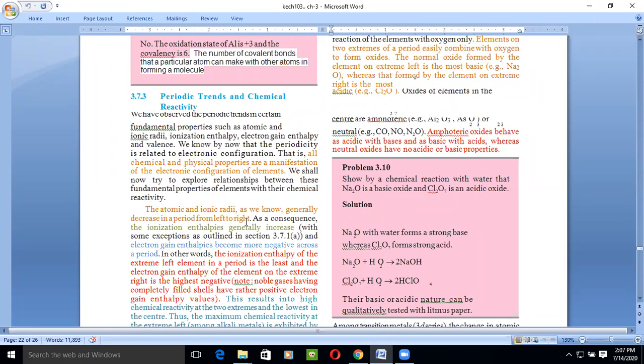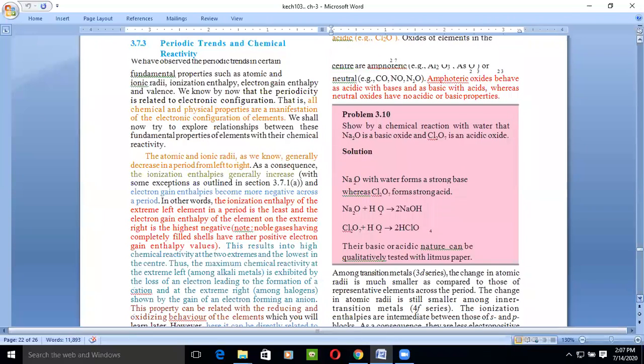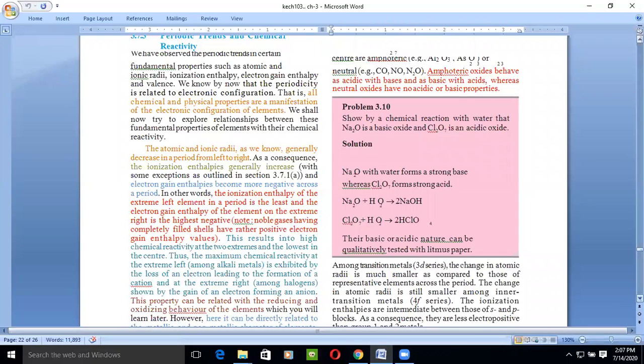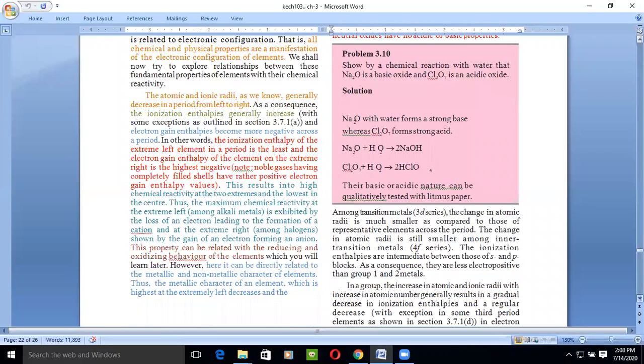The element which has the highest electron gain enthalpy is fluorine. In other words, the ionization enthalpy of the extreme left element in a period is least, and the electron gain enthalpy of the element on the extreme right is highest. Note that noble gases have completely filled shells, so they have rather positive electron gain enthalpy.